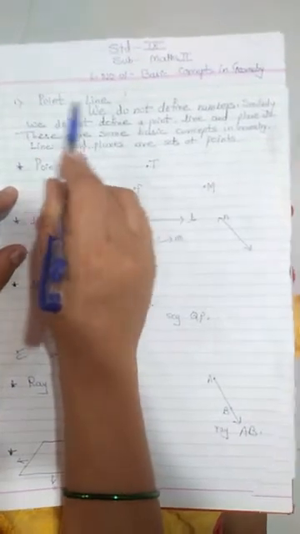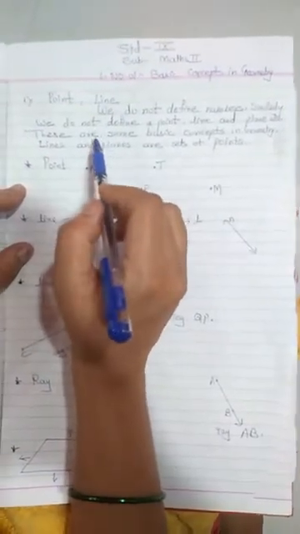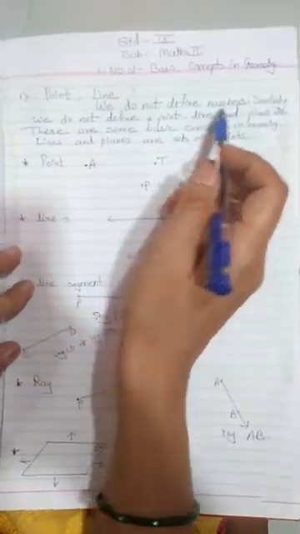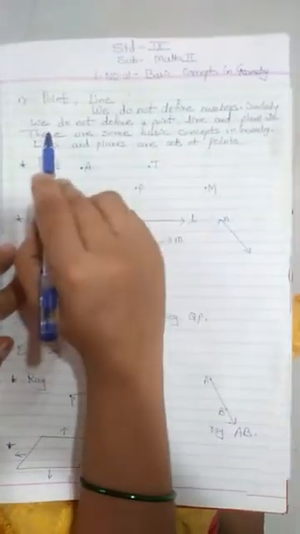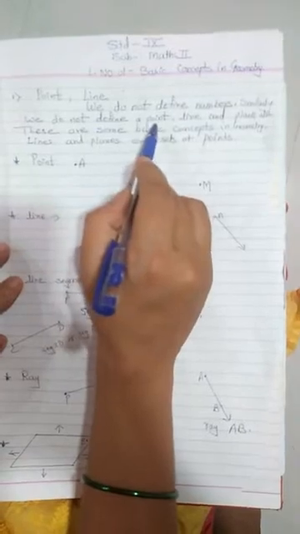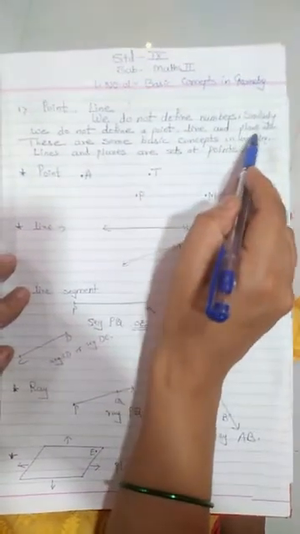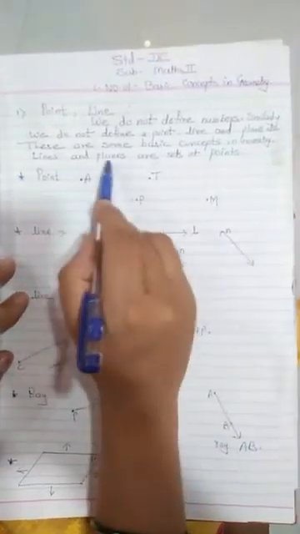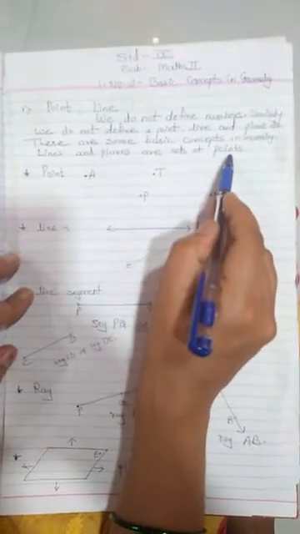Basic concepts in geometry are point, line, line segment, etc. We do not define numbers, as you know that. Similarly, we do not define a point, line and plane also. These are some basic concepts in geometry. Lines and planes are sets of points.